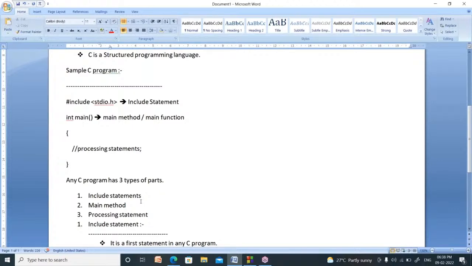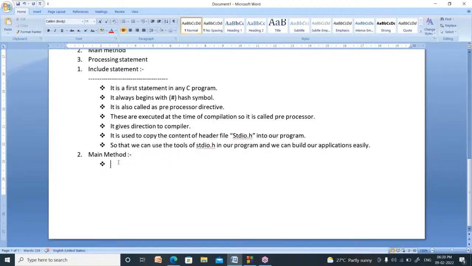From those lines, which statement should be executed first? Where you write void main or int main, that statement will be executed first. Your program will be executed from the main method. So it is called the first executable statement. It is the entry point of any program. Your program will be executed from the main method only.